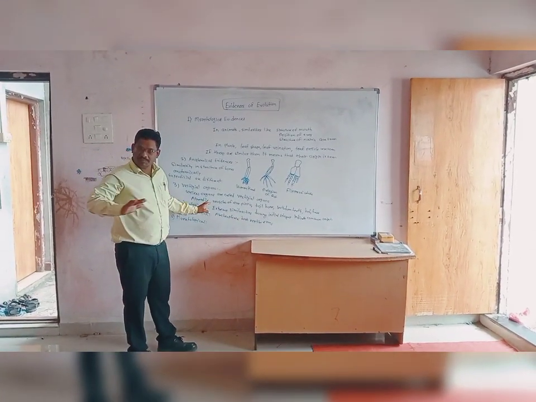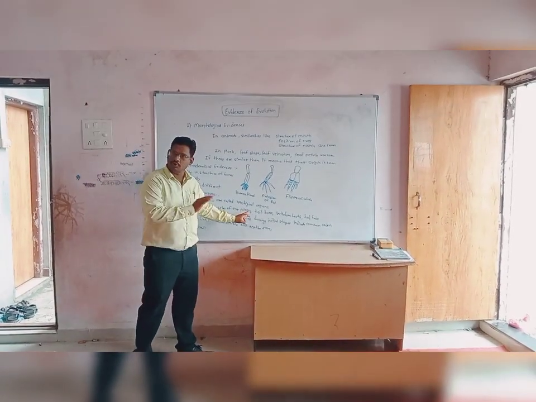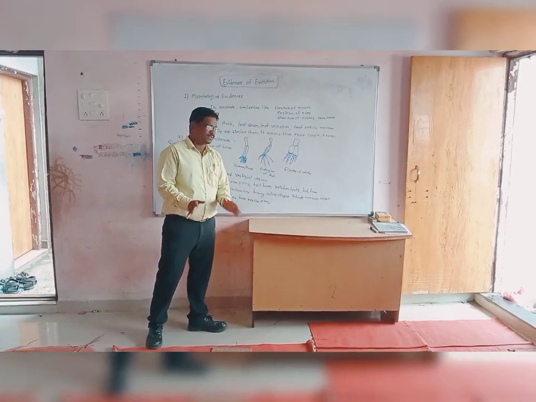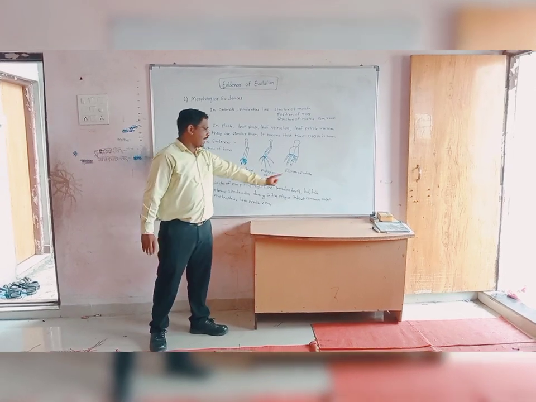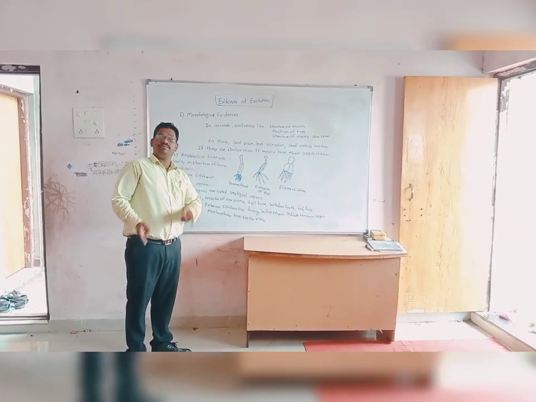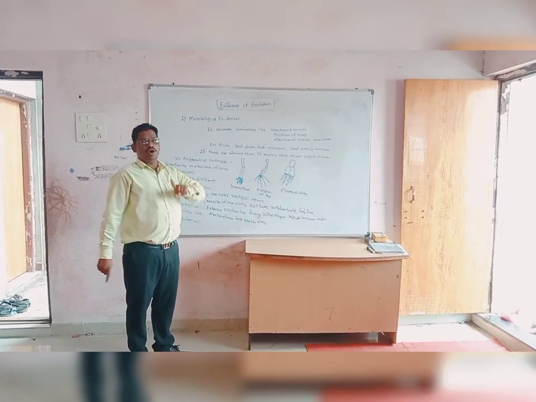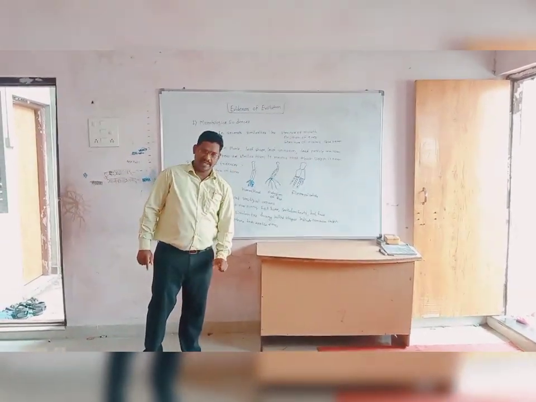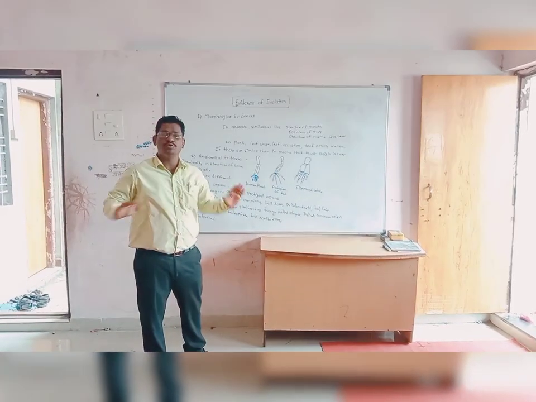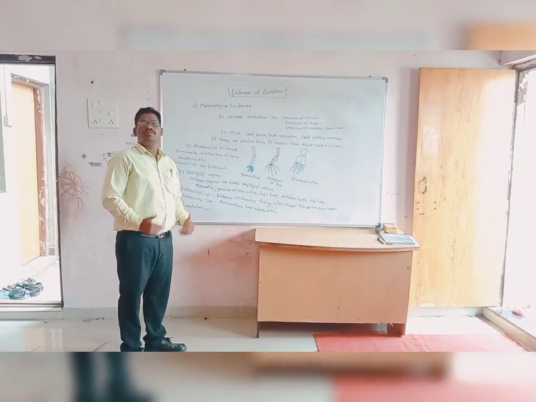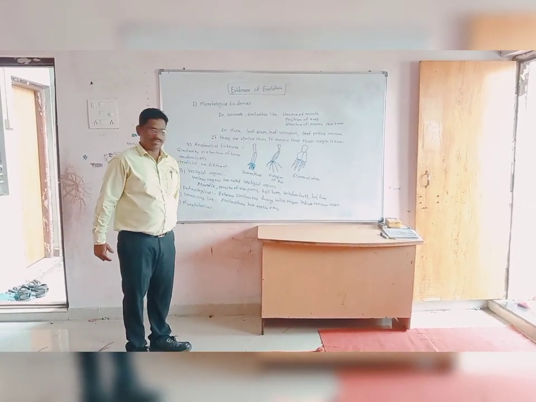So these are the vestigial organs. They may be present or were present in previous living organisms, but in human beings they are useless, and therefore it indicates that we evolved from other living organisms.